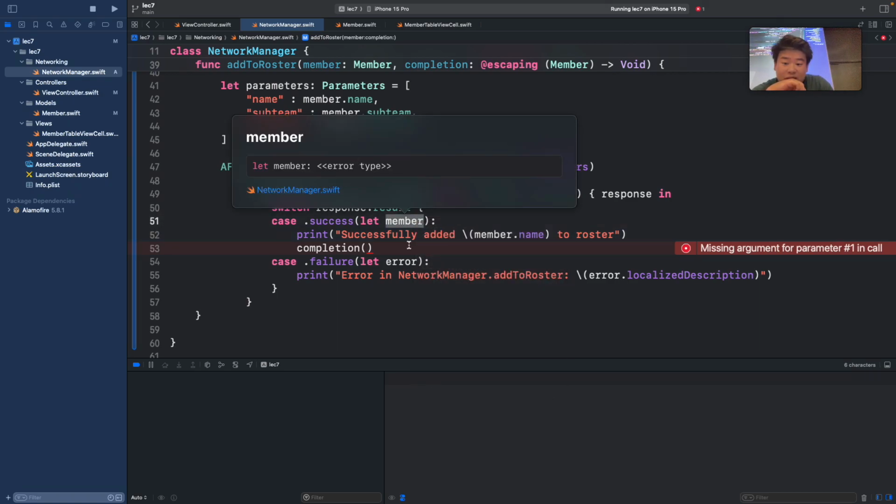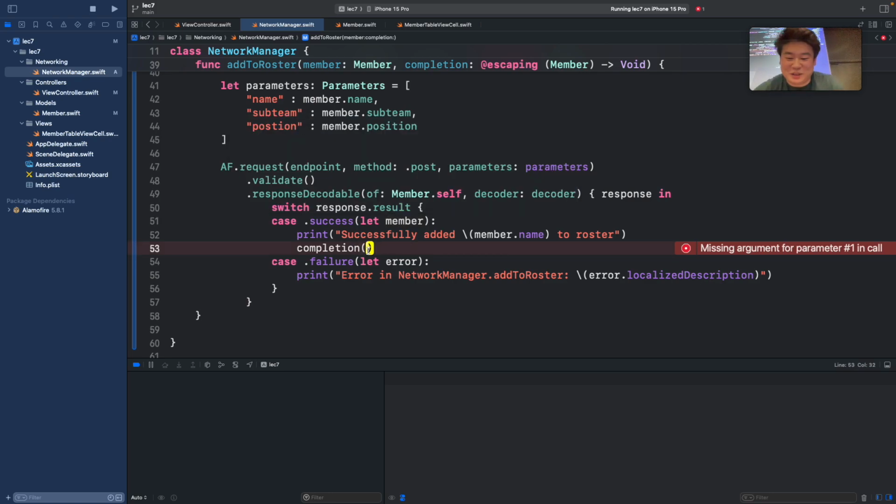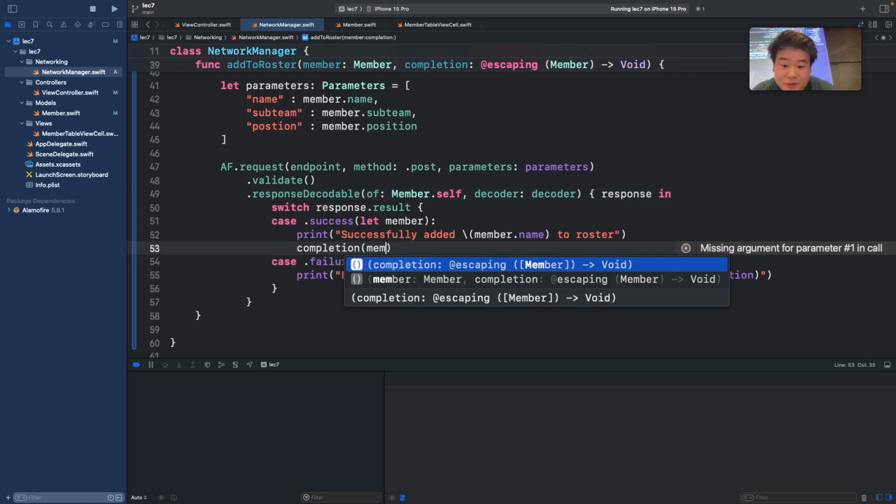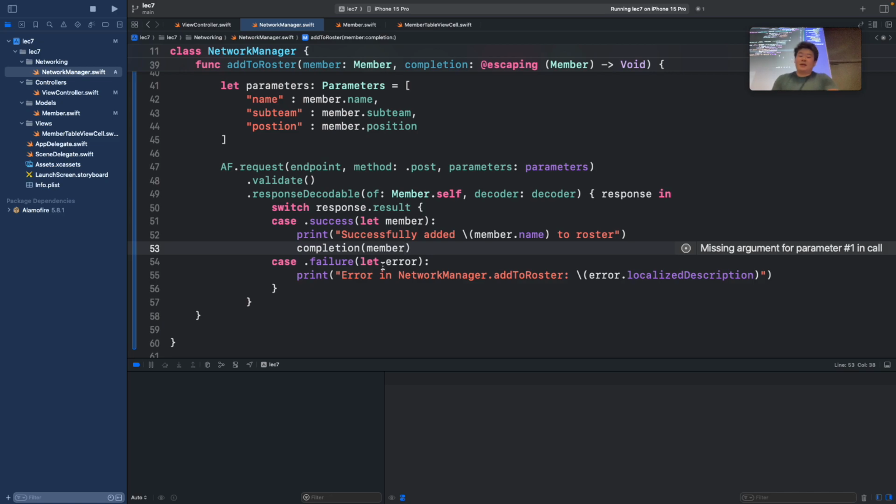You can see that. Oh, okay. It doesn't show it directly, but know that that is a member object that we're decoding here. So we want to do completion member. Right. So there we have it.